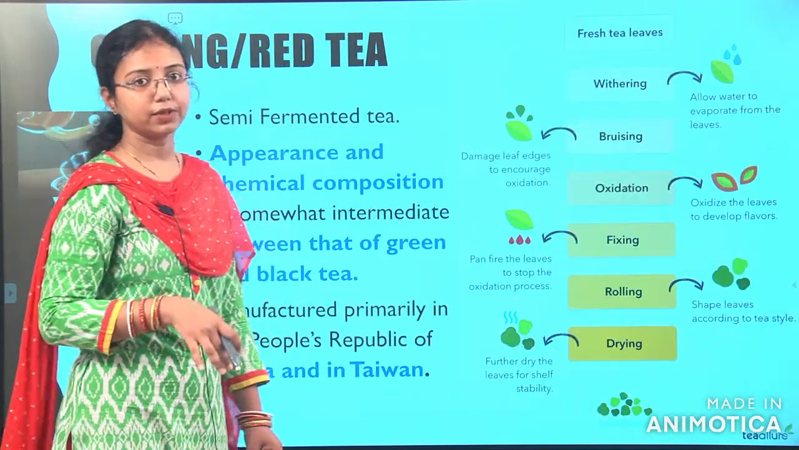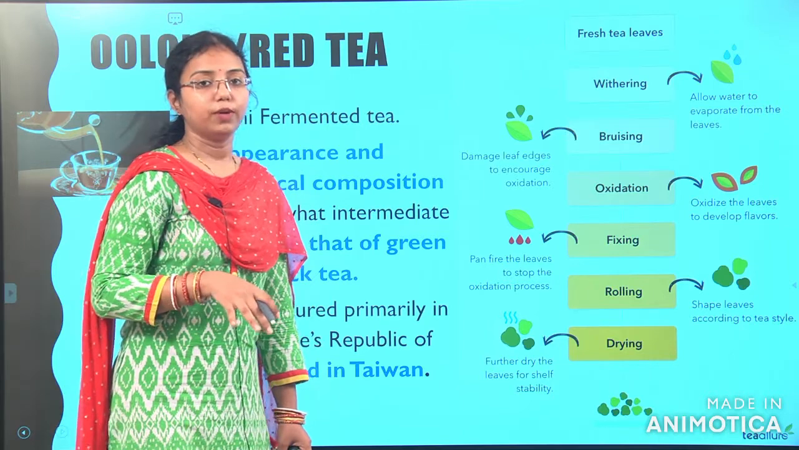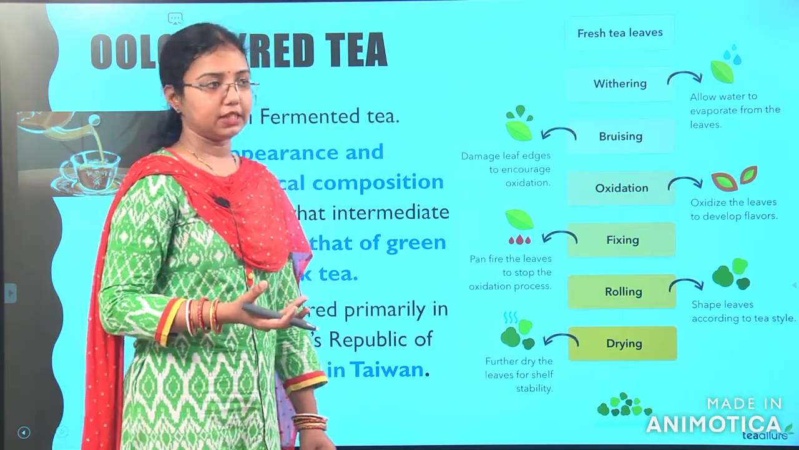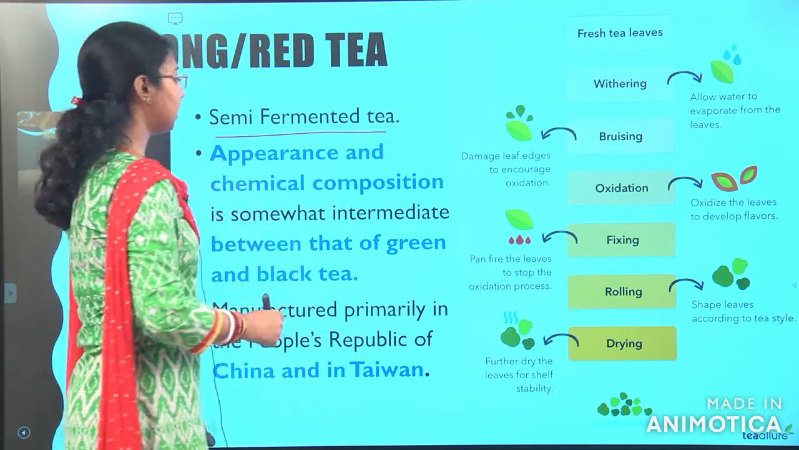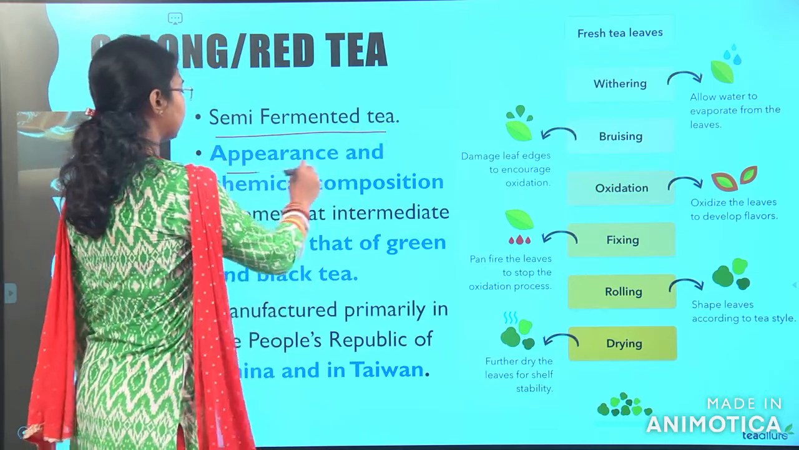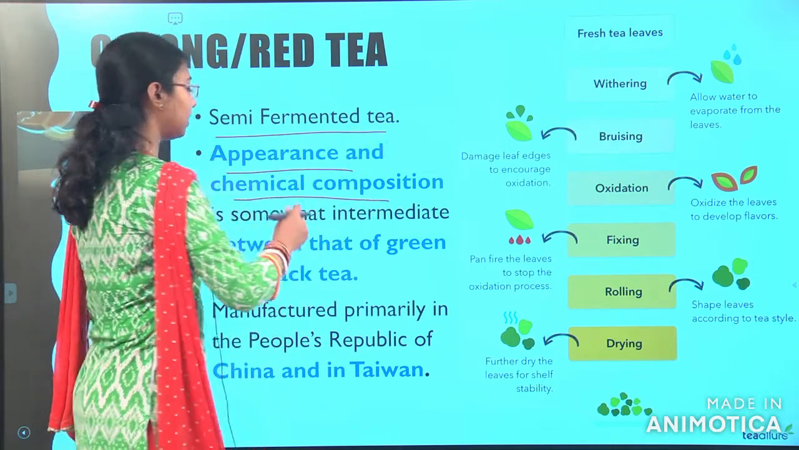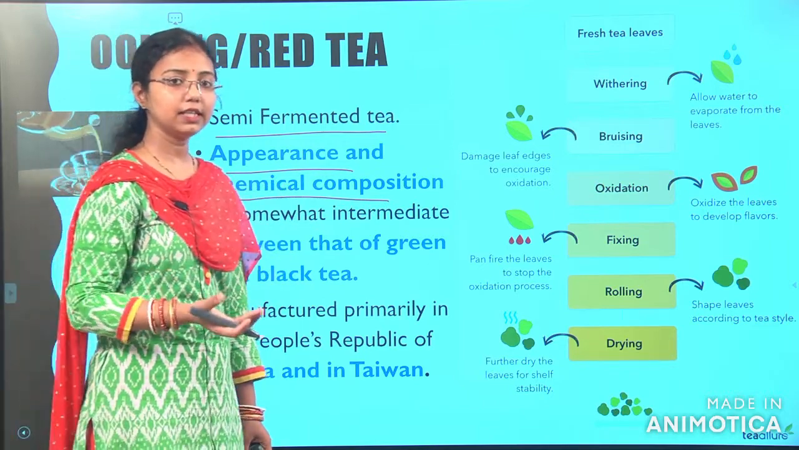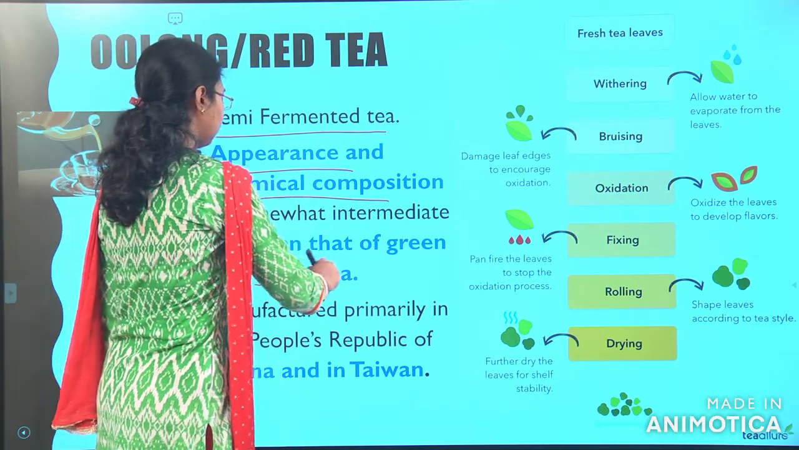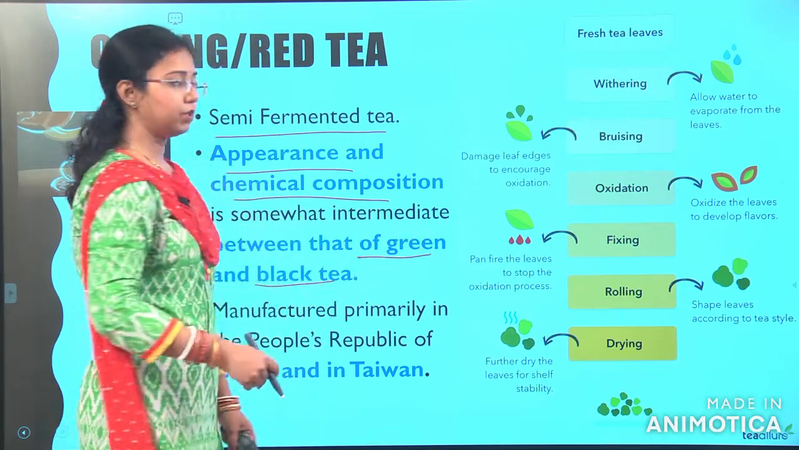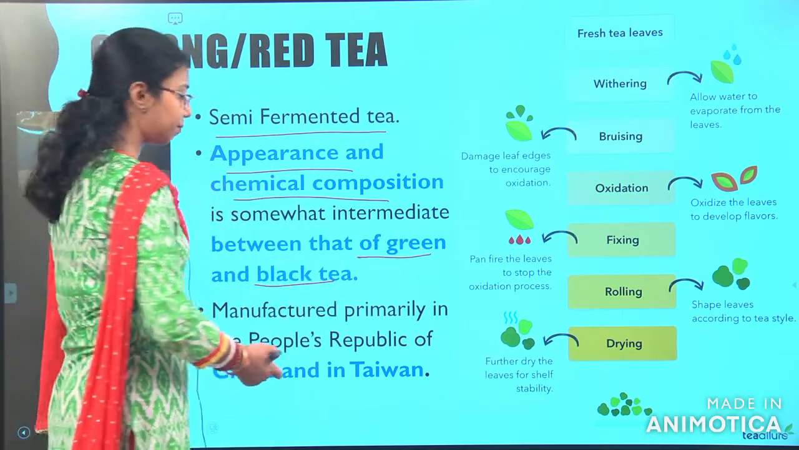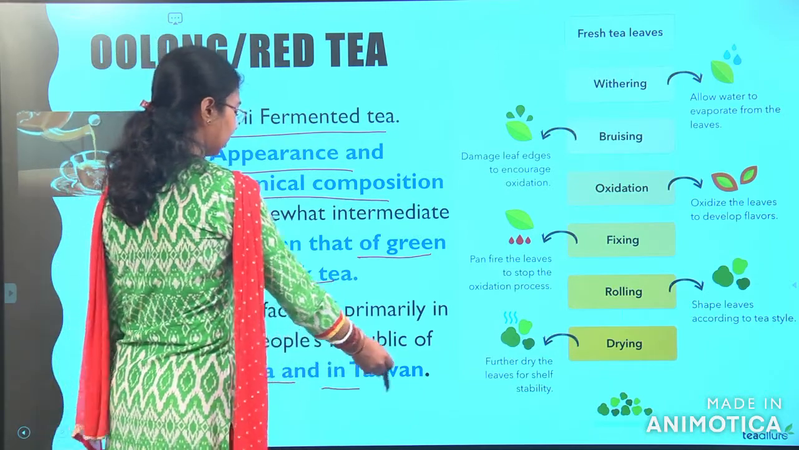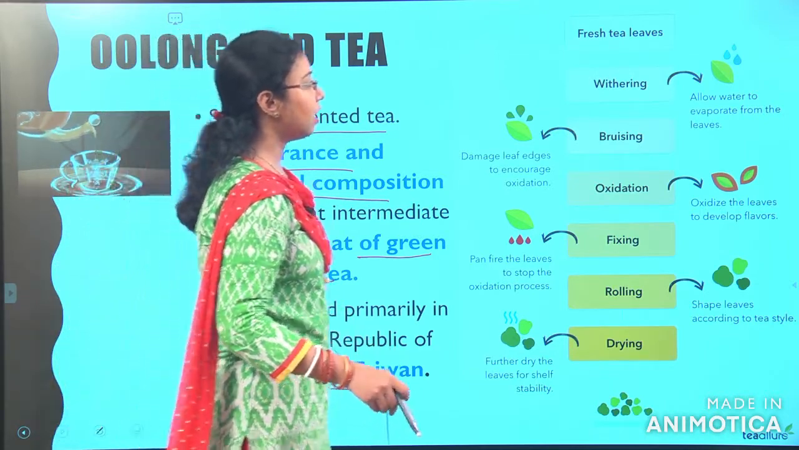The last one is the oolong tea. What is the oolong tea? That is a semi fermented tea. Its appearance and chemical composition are intermediate between the green tea and the black tea. It is primarily found in China and Taiwan. So, here we will see how they are doing it.